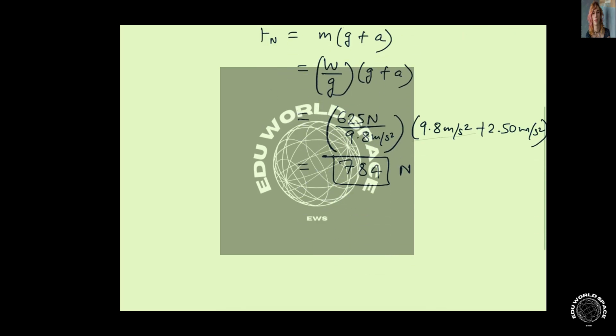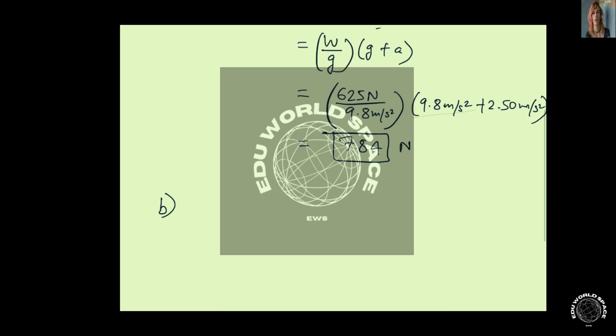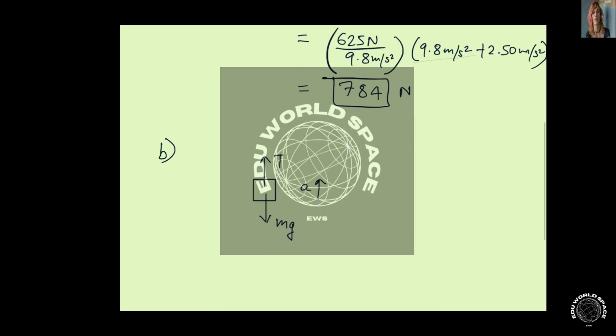And for the second part, the person holds a package by a light string, and we have to find out the tension in the string once the elevator begins accelerating. So on the package, the forces acting are tension T in the string in the upward direction, weight mg of the package in the downward direction, and acceleration will be upward.